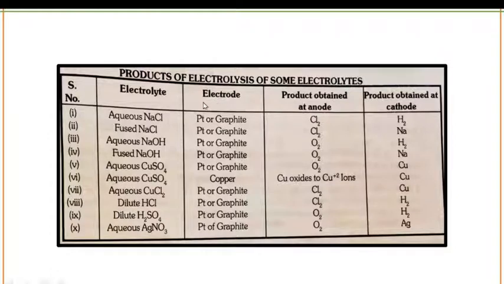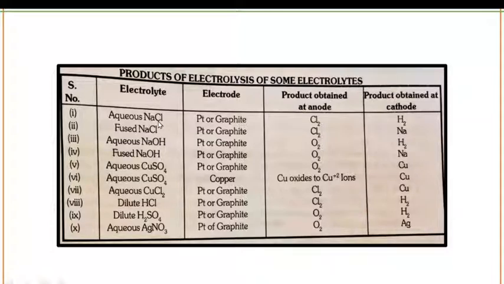For example, in case of aqueous NaCl, a question could be asked: if you do the electrolysis of aqueous NaCl, what will you get at anode and what will you obtain at cathode?